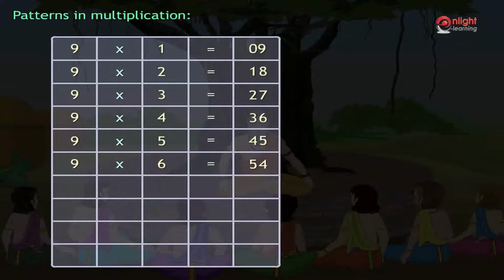For example, when 9 is multiplied with 7, the first digit is 7 minus 1, which is 6. The second digit is 9 minus 6, which is 3. Hence, 9 multiplied with 7 gives 63.